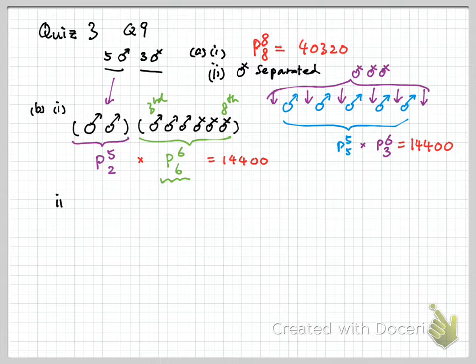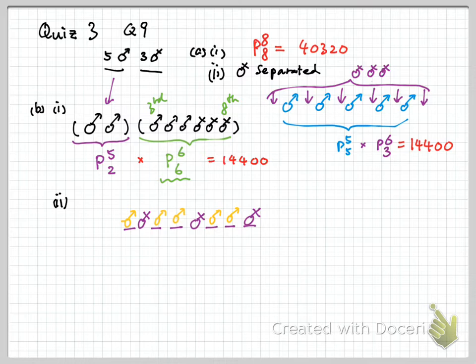And then in part B2, it says that the females should occupy positions like the 2nd one, the 5th one, and also the last one. So it would be like this. And of course the remaining ones would be the actors. The actors would be at these positions. So the question is how many ways we can do that.